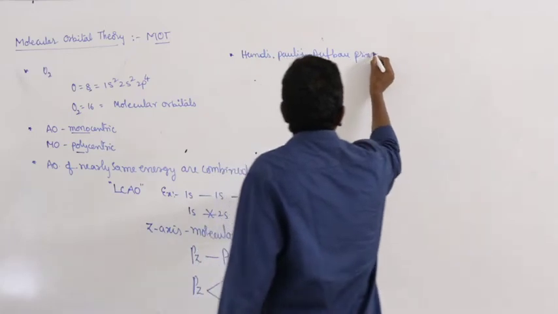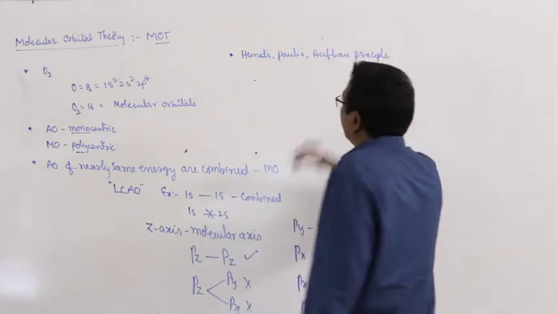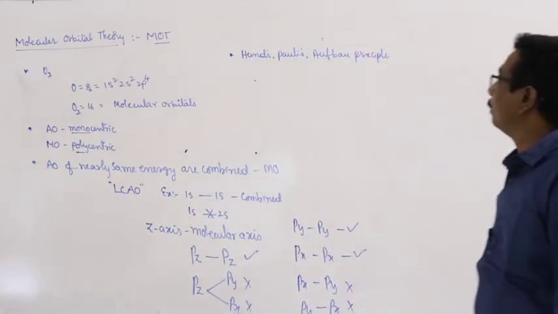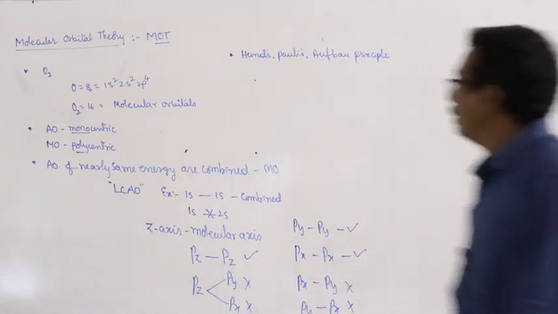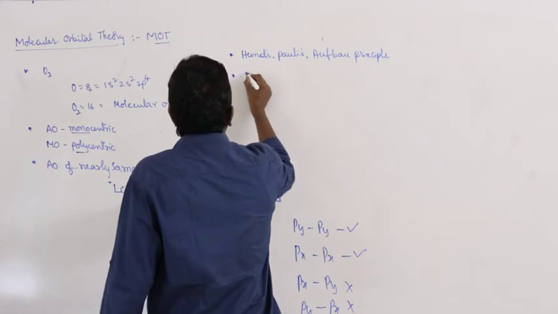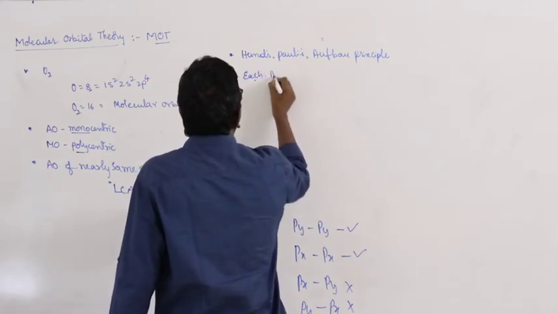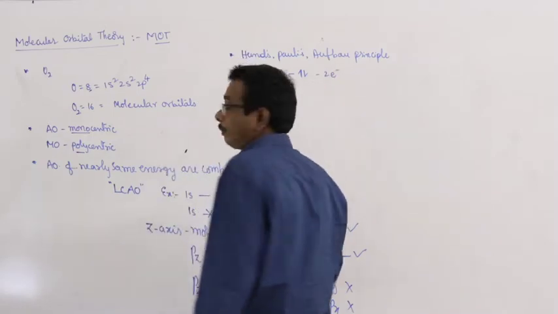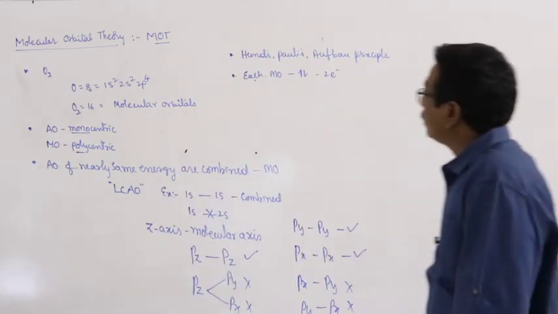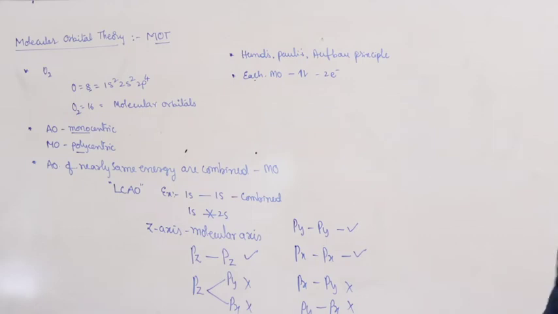Here molecular orbitals obey Hund's rule, Pauli's principle and also Aufbau principle. And each molecular orbital can hold 2 electrons.